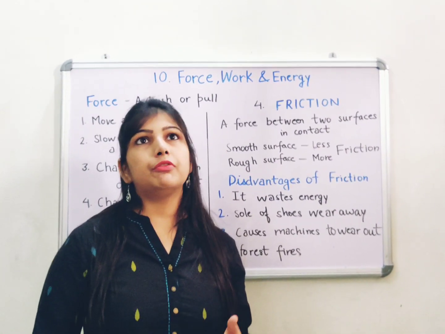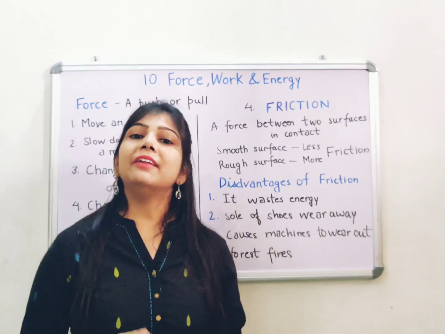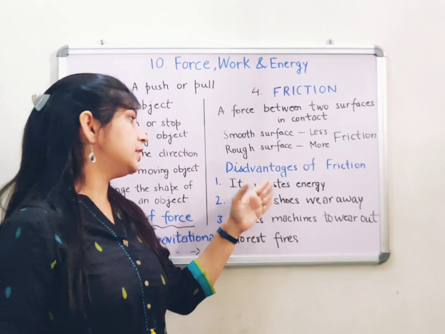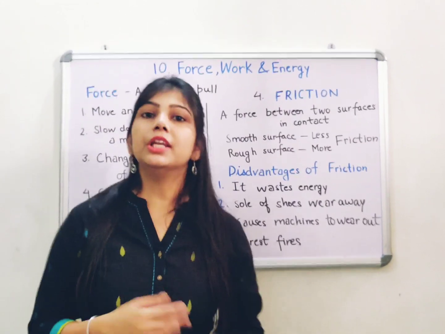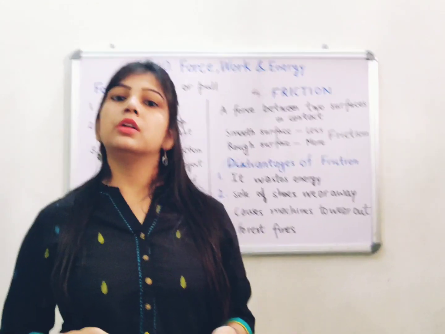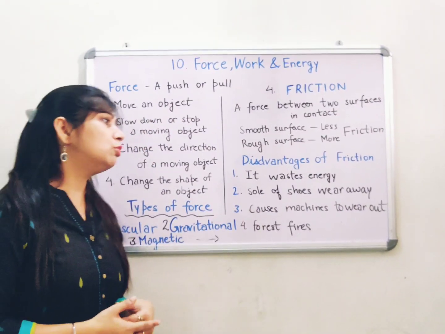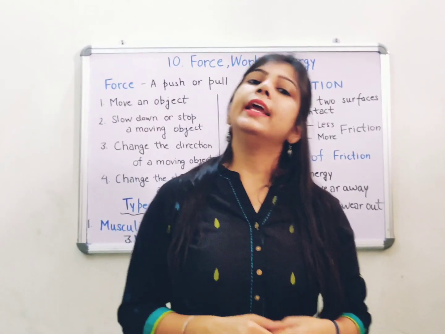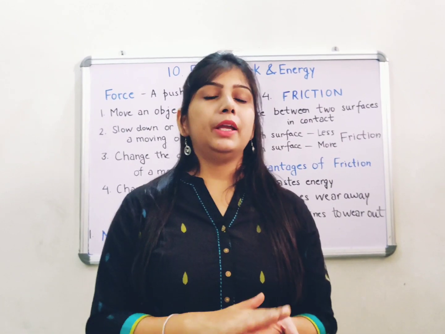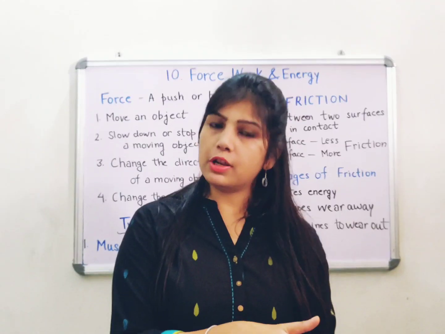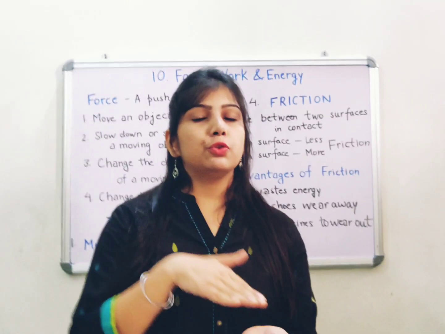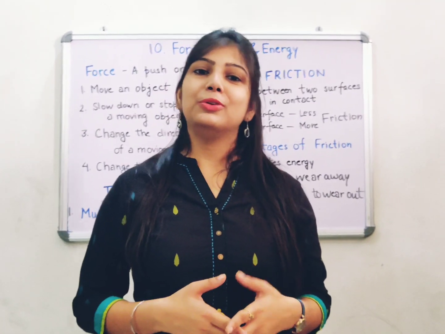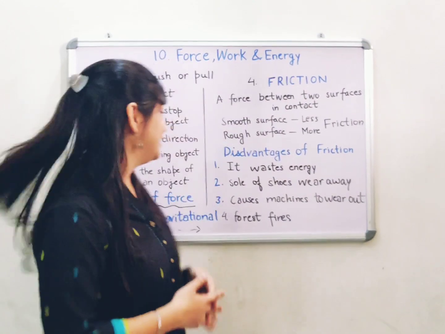if more friction is there, then we will need more energy to do work. So it means it wastes energy. We need to apply more force due to friction. Next, sole of shoe wears out. When we walk on the road, if there is friction, means there is some rough surface and our shoes come in contact with that rough surface, it causes our shoes to wear away soon.